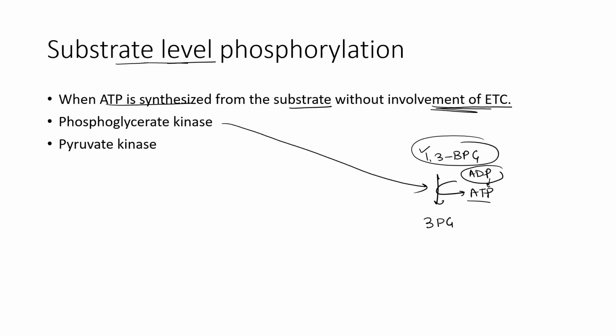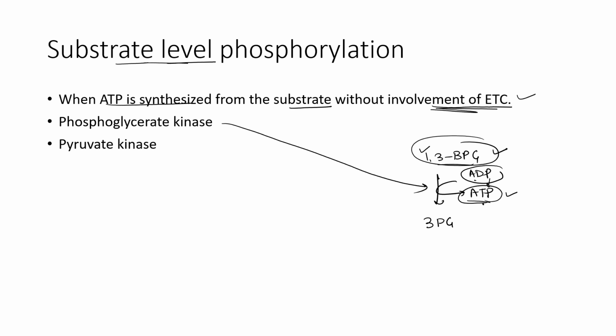There is no involvement of ETC. Generally ATP is synthesized in the ETC, but here there is no involvement of ETC. This 1,3-BPG is a high energy compound. It will give the 1-phosphate group to ADP and ADP will convert to ATP.